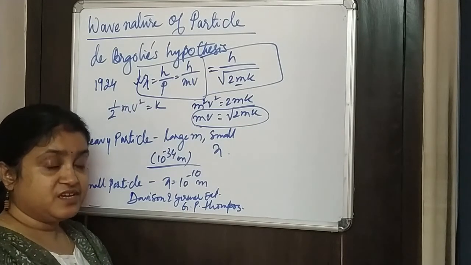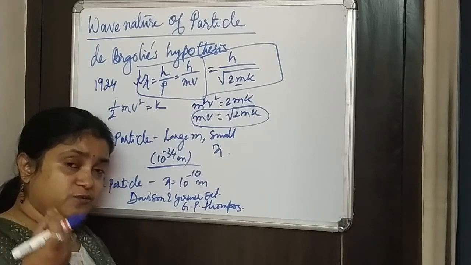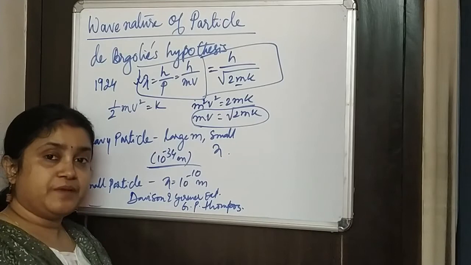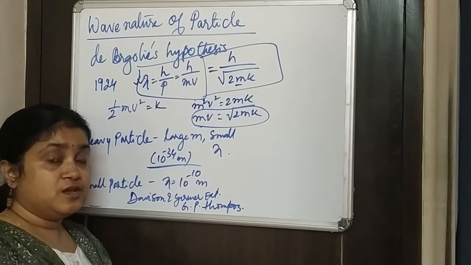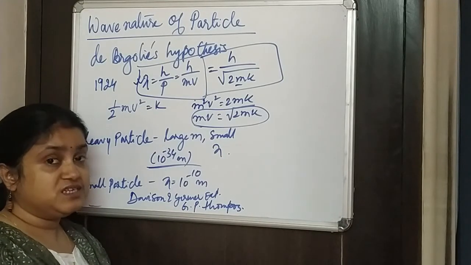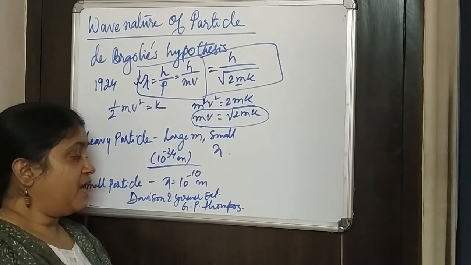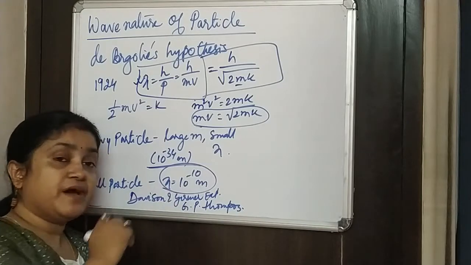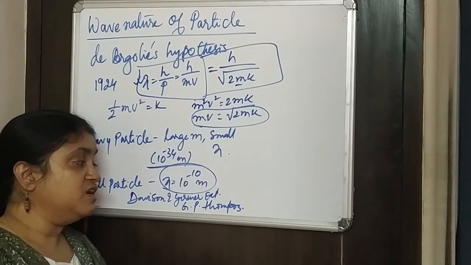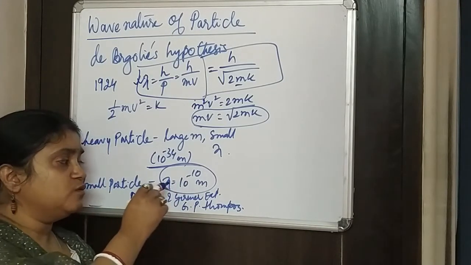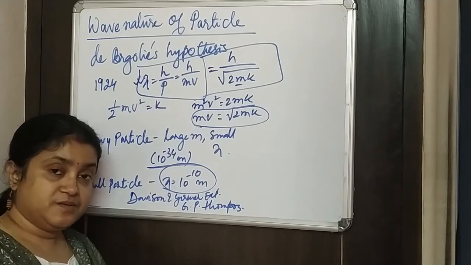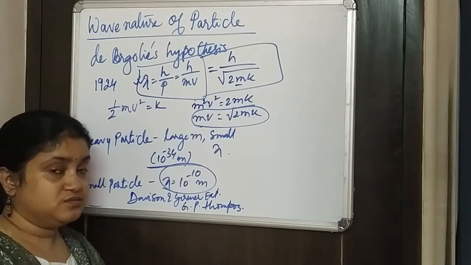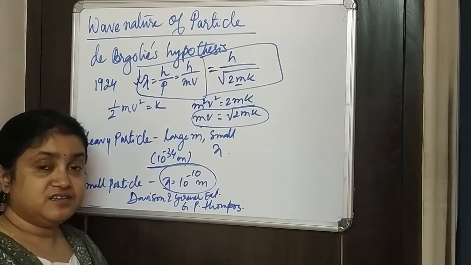Now, if we go for very small, light-weighted particles like subatomic particles such as electrons and protons, we do see their wave nature. For a subatomic particle, the de Broglie wavelength is around 10 power minus 10 meter, and this is a very measurable amount with various modern technical instruments.